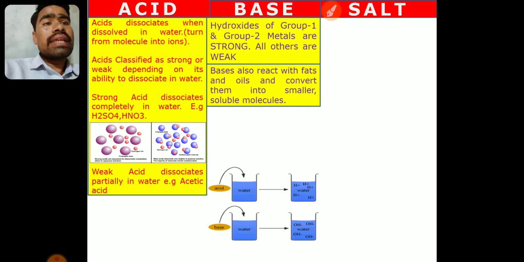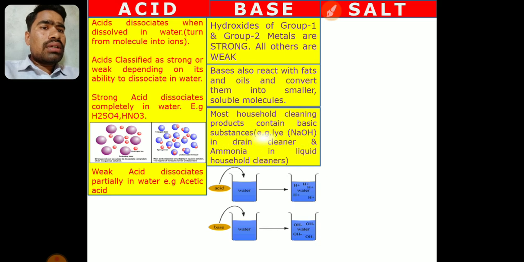Bases also react with fats and oils and convert them into smaller and soluble molecules. We'll study in the 3rd or 4th chapter saponification, the soap making process. In that, we treat bases with vegetable oil and we can make soaps. So this is the method of making soaps. By reacting bases and fats, we can convert them, break them down. Okay, so let us move to the next point.